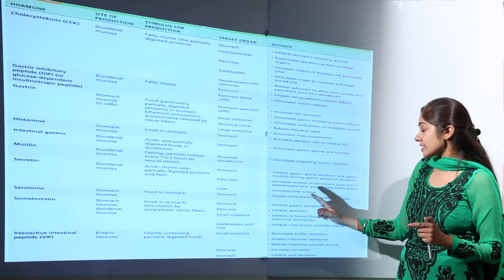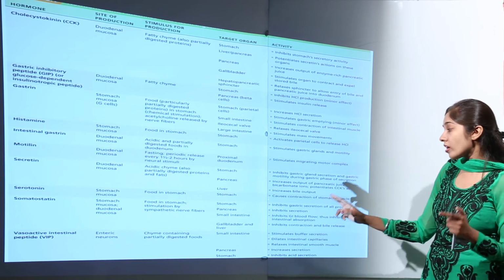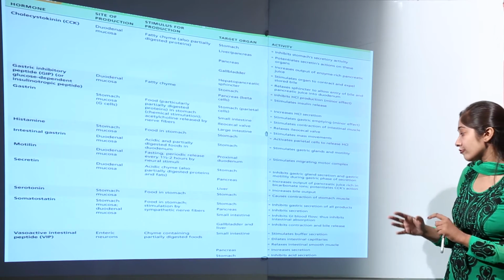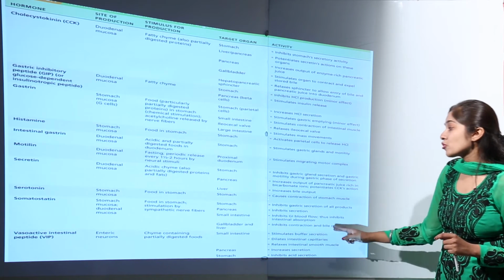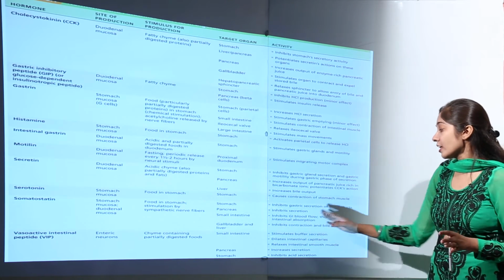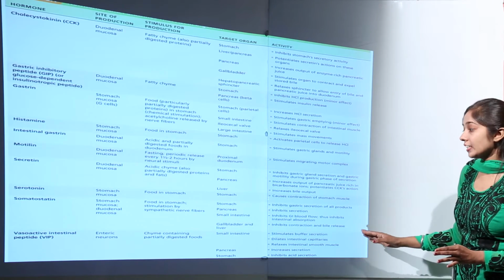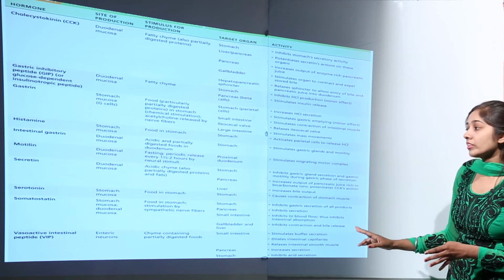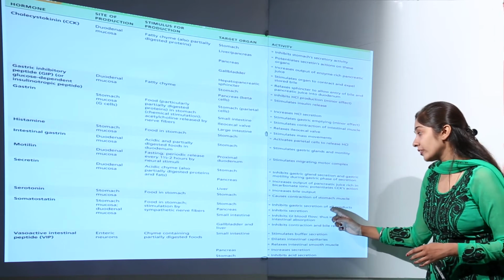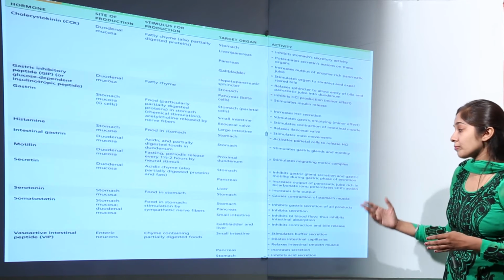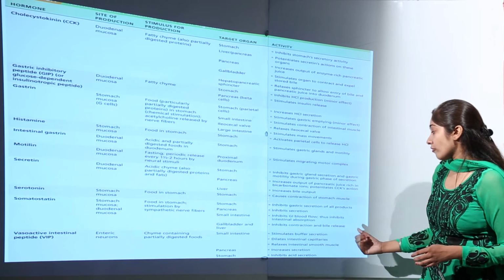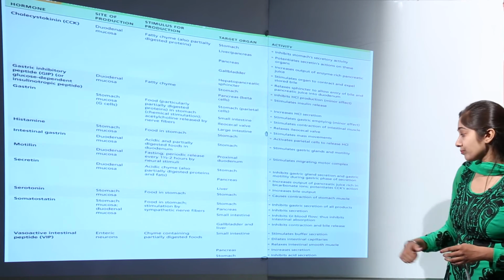On the pancreas, it inhibits secretion. On the small intestine, it inhibits gastrointestinal blood flow, thus inhibiting intestinal absorption. On the gallbladder and liver, it inhibits contraction and bile release. So somatostatin inhibits gastric secretion, pancreatic secretion, absorption in the intestine, and bile release, right?